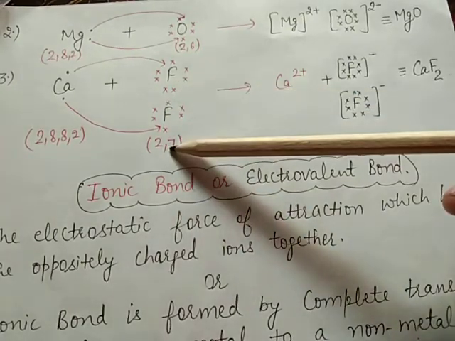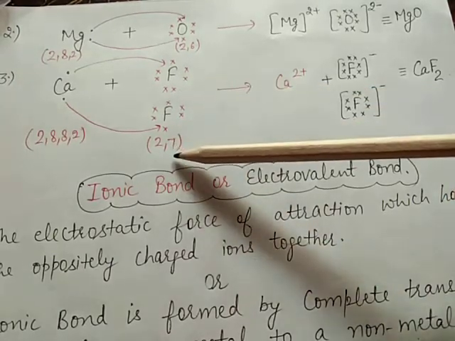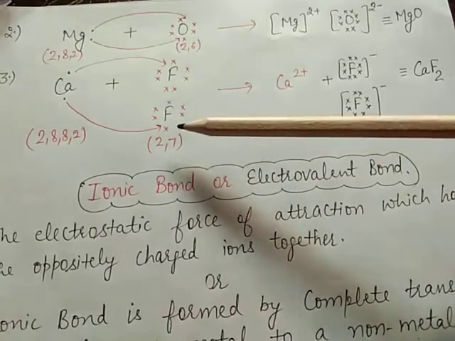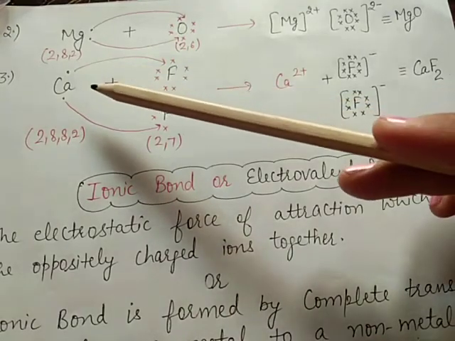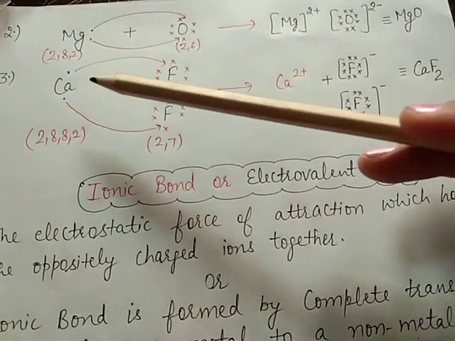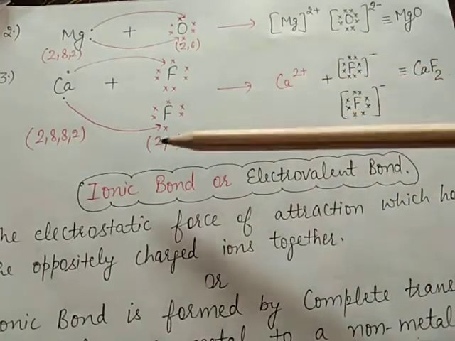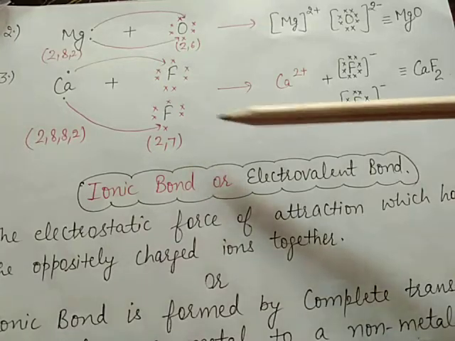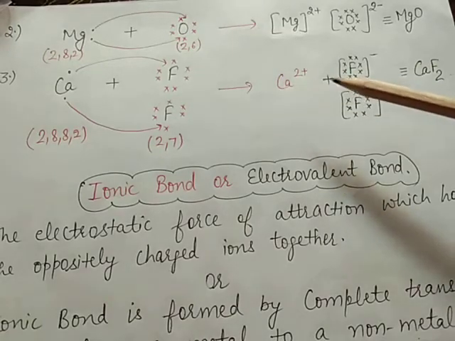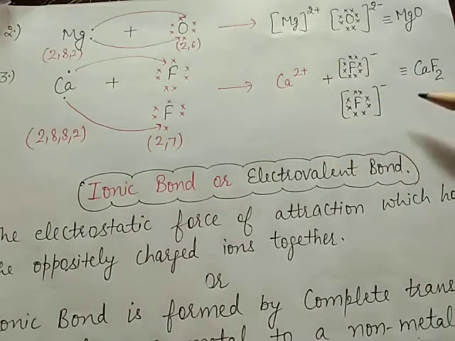One fluorine requires 1 electron to become stable, but here 2 fluorine are there, so 2 electrons are required for both the fluorine atoms. Calcium loses its 2 electrons and will form the calcium Ca2+ ion, and 1 electron is gained by the first fluorine atom, that will form F-, and another electron is gained by the second fluorine atom, that will form F-. After this the positive and negative charges combine to form a CaF2 molecule.